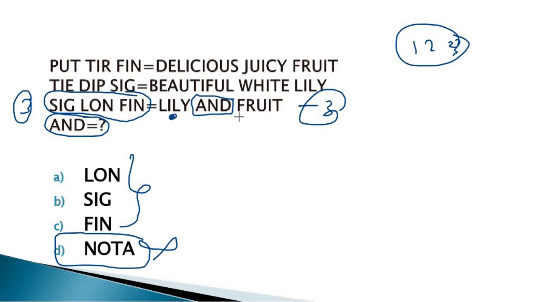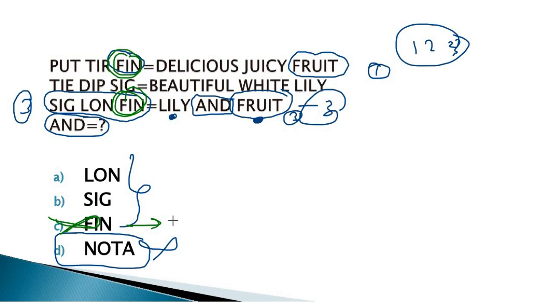We have to find the lily and fruit codes. The word fruit is in statements 1 and 3, and the coding for fruit is FIN. Here is FIN and FIN, so FIN is removed because it is the coding for fruit. The fruit is cancelled and the left is lily.